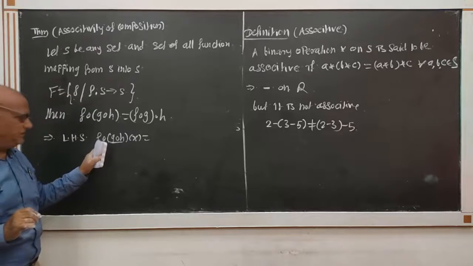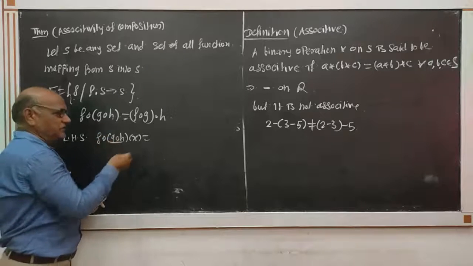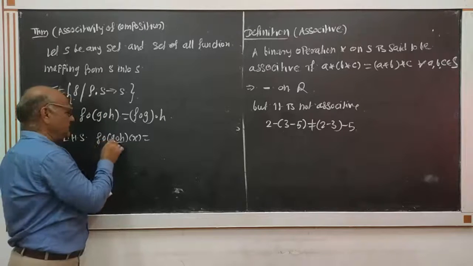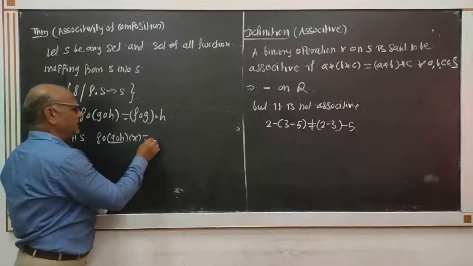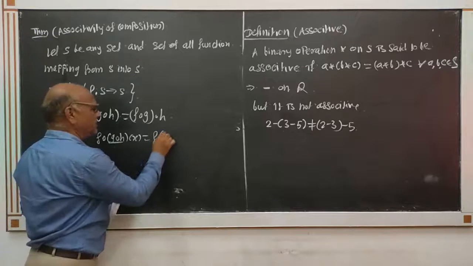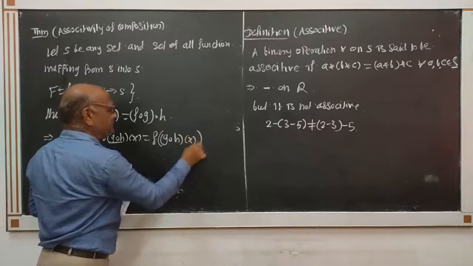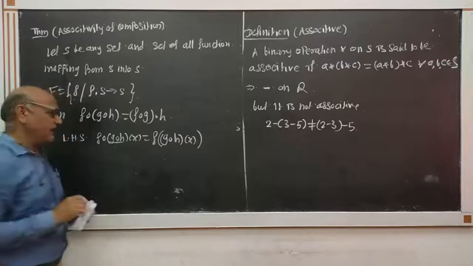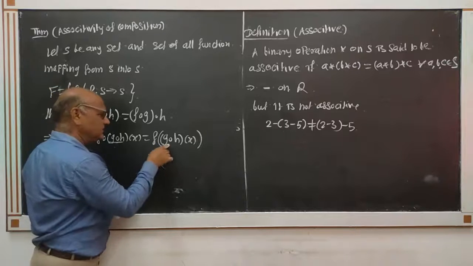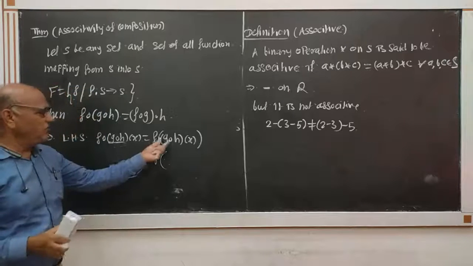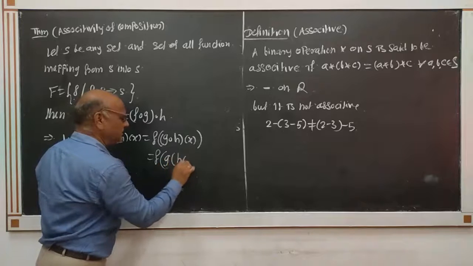F is one function and G of H is the second function. In composition, we define composition in our example and solve this way. That means F of (G of H of X). Again solve this, F as it is, and solve for G of H composition, G of H of X.